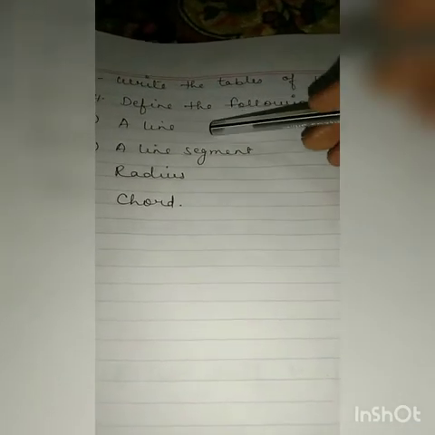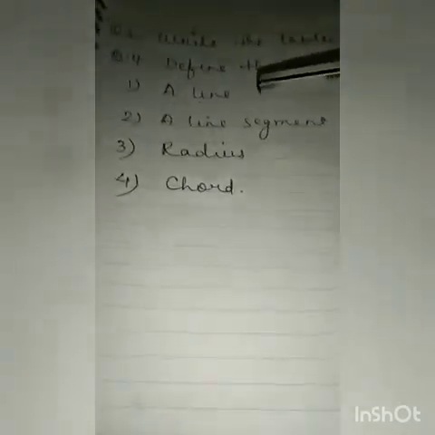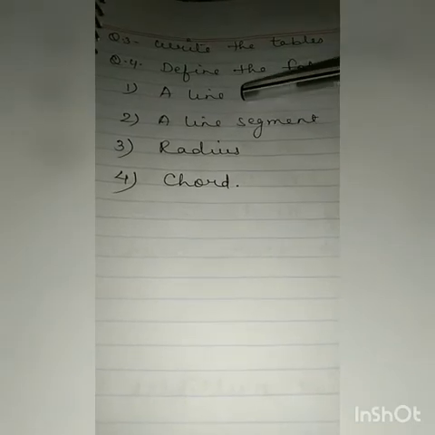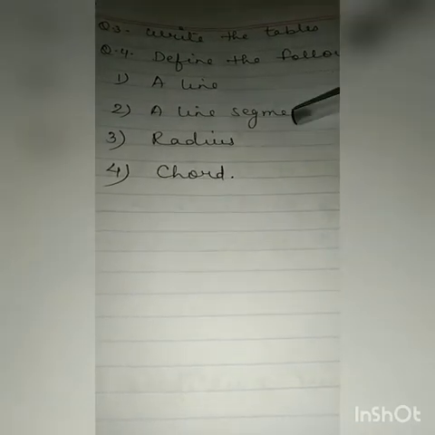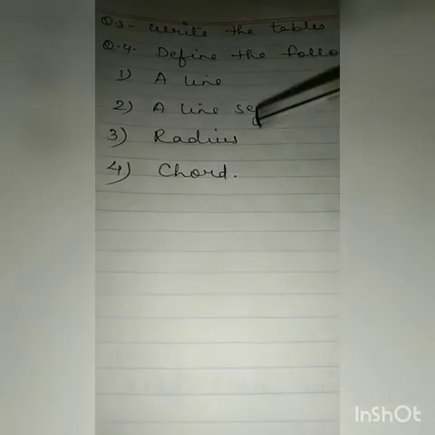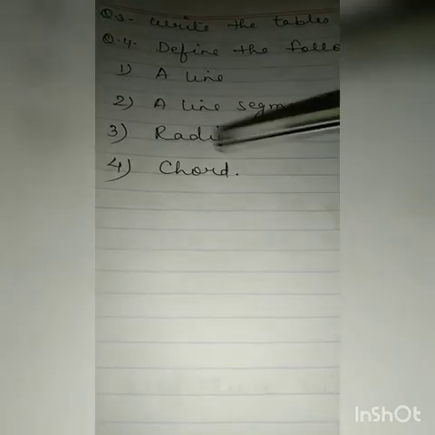Now fourth question is define the following terms. You have to write the definition for the terms which are given here. So what are the terms? A line, a line segment, radius and chord.